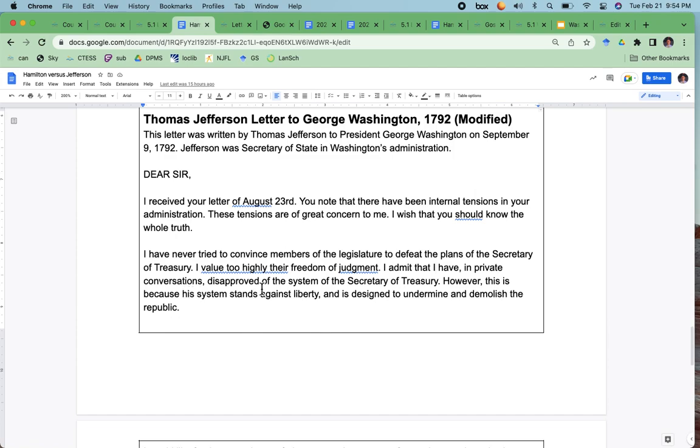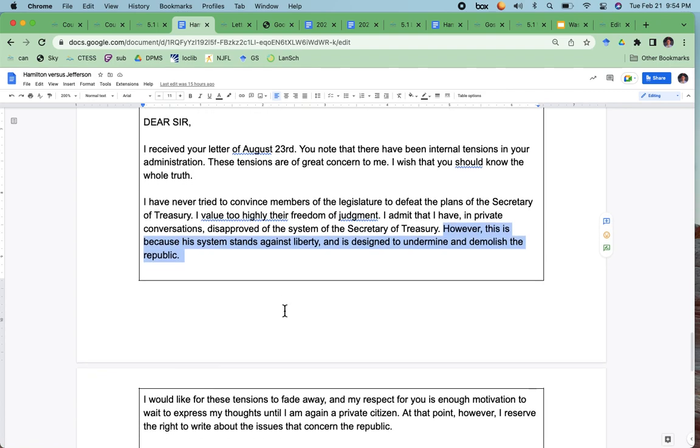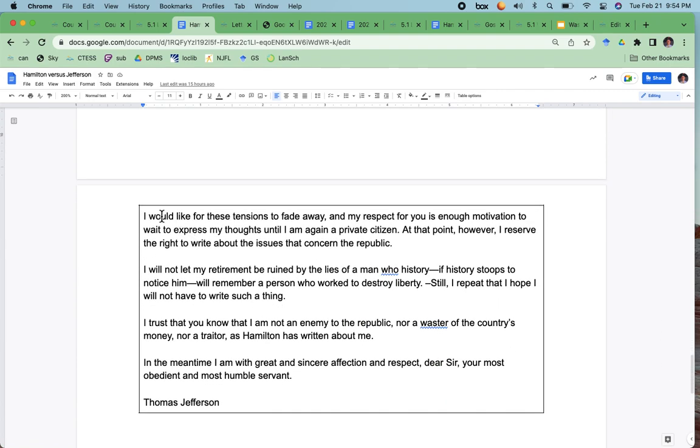"However, this is because his system stands against liberty and is designed to undermine and demolish the republic." I'd highlight that in red because those are accusations. He's accusing Hamilton. "I would like for these tensions to fade away, and my respect for you is enough to motivate me to wait to express my thoughts until I am again a private citizen." So that's yellow. He's saying, as long as I'm still in the cabinet and in your administration, I won't criticize Hamilton. I'll wait until I'm finally not in your cabinet.